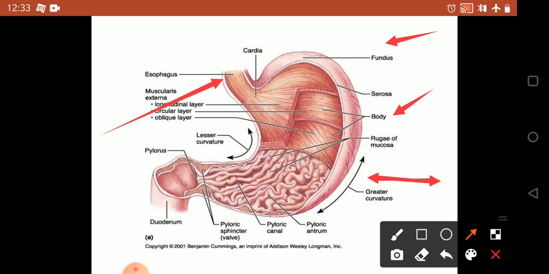In fundus you can see it is less curved, and later the pyloric region is much curved. So these are the structures which are present within the stomach, hence it looks completely J shape like this. So that is how it looks, hence it is called a J shaped organ.